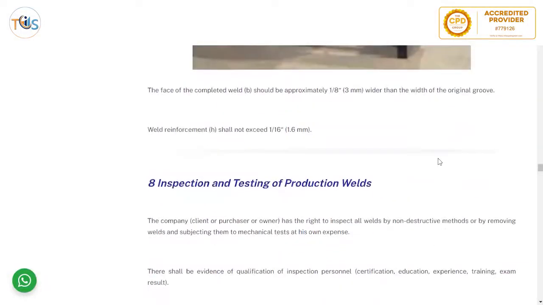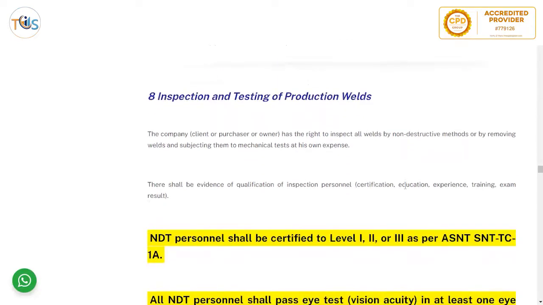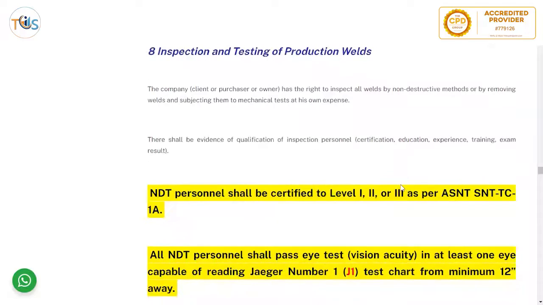The width of the weld and the bevel width. Weld reinforcement shall not exceed 1.6 millimeter. That's a cap or reinforcement. Although we say reinforcement, actually it is harmful to the weld, so as low as possible. That's good. And the maximum is 1.6 millimeter cap or crown or weld reinforcement.